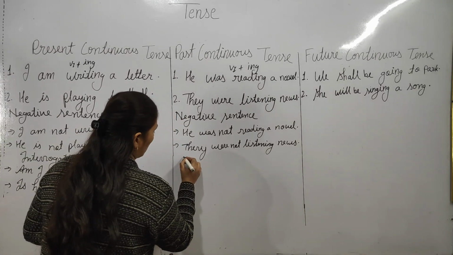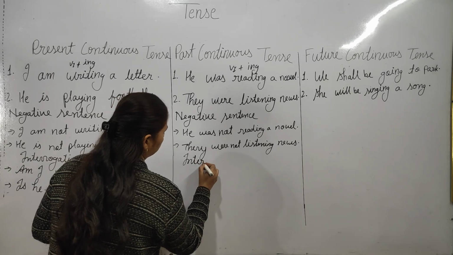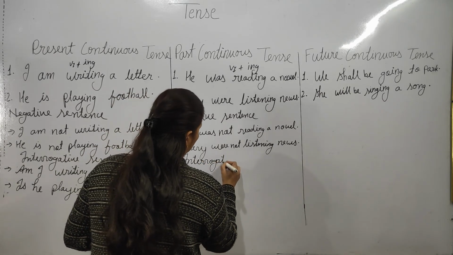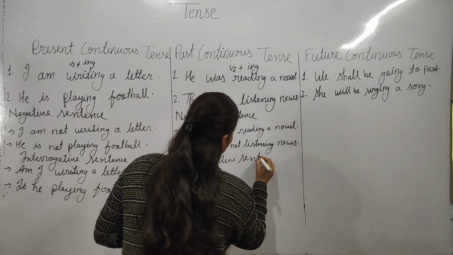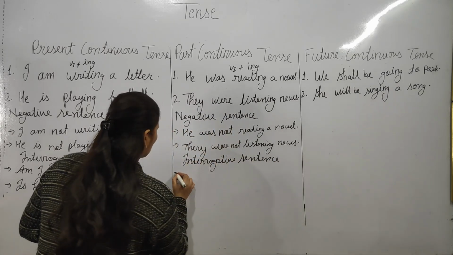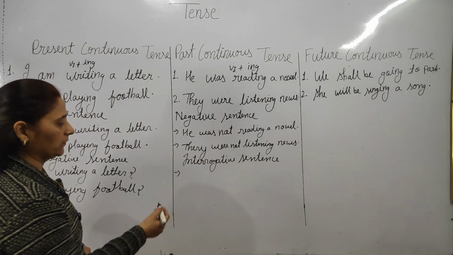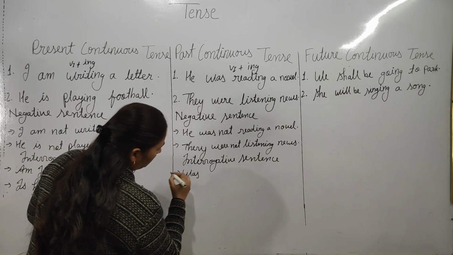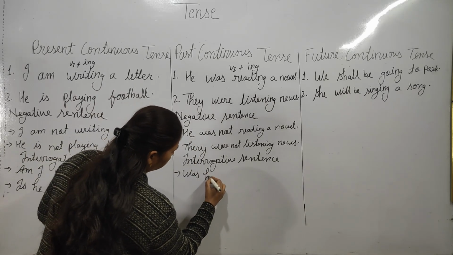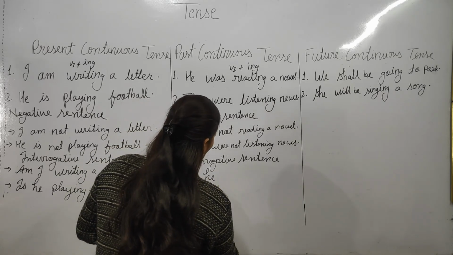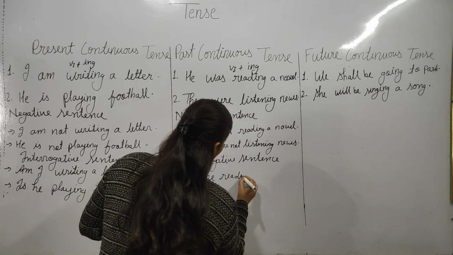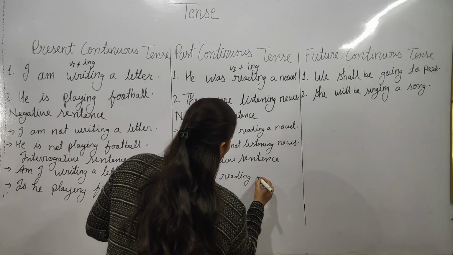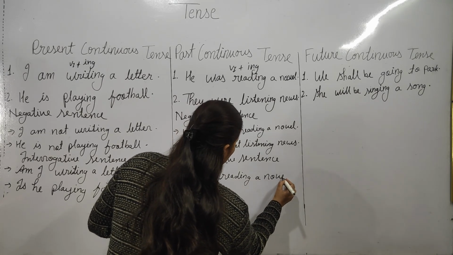Now the interrogative, how to change into an interrogative sentence. Interrogative sentence. While changing, the helping verb comes first, then the subject: Was he reading a novel?